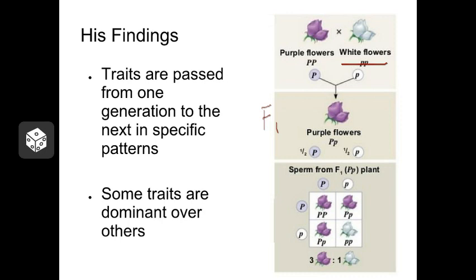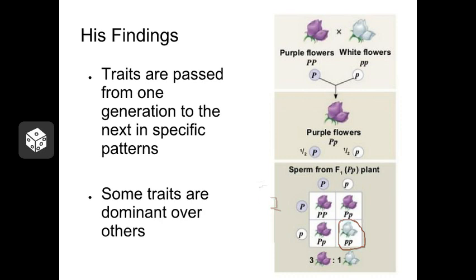In other words, when he bred together true breeding purple with true breeding white, he got purple flowers for that entire generation. He then decided to take two of those purple flowers and breed them together and produce the next generation, which he called the F2s. And when he did that, lo and behold, there were some white flowers in that generation. So that white characteristic disappeared for one generation, but showed up again in the next generation.